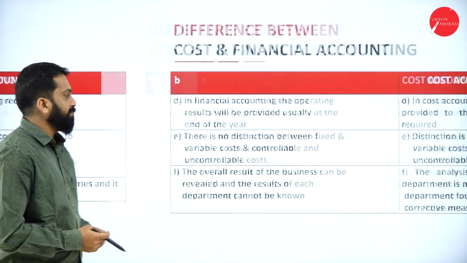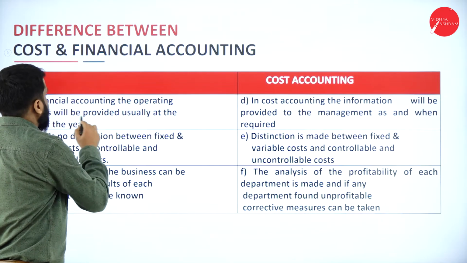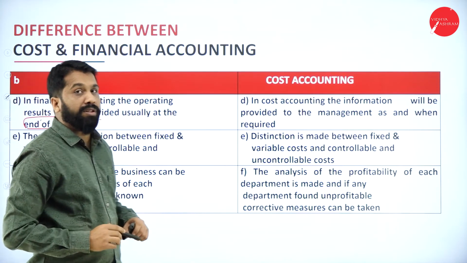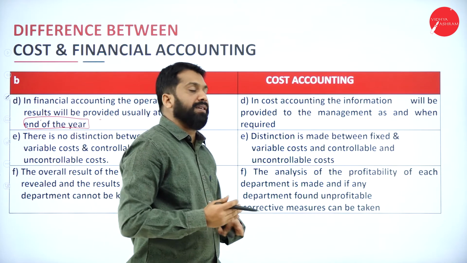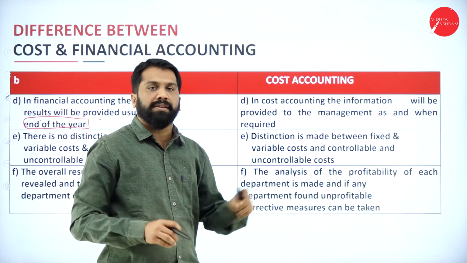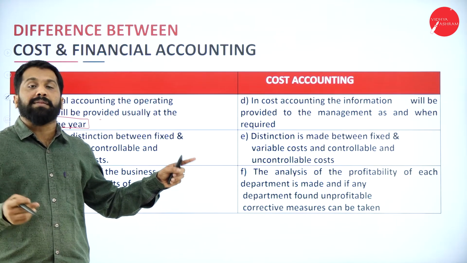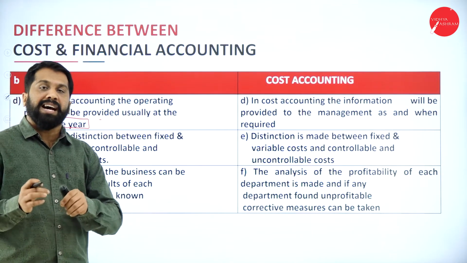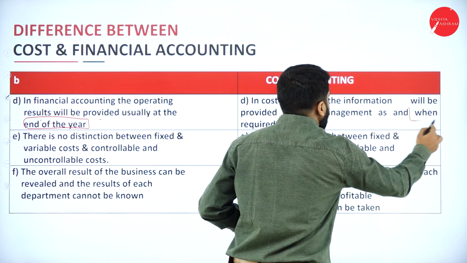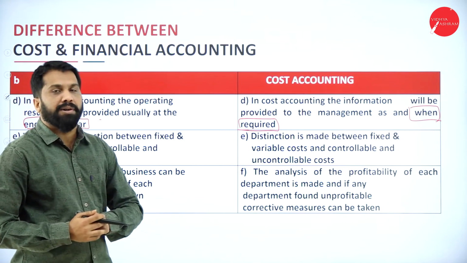Now, third one, in financial accounting, the operating result will usually be provided at the end of the year. Normally, financial accounting is prepared when? At the end. But cost accounting is prepared whenever you require. You want it today? Prepare. You want it tomorrow? You prepare tomorrow. You want it after 1 month? You can prepare after 1 month. As per your requirement, we will prepare it when required. Remember, this is all about your cost accounting.